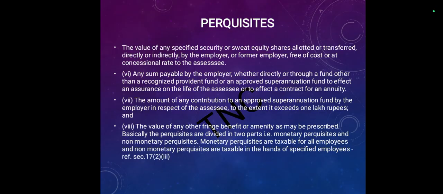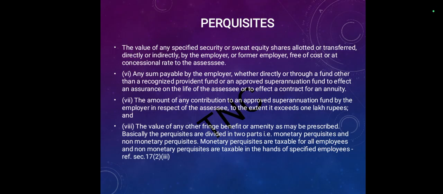Any sum payable by the employer, directly or through a fund other than a recognized provident fund or an approved superannuation fund, to effect an assurance on the life of the assessee or to effect a contract for an annuity. The amount of any contribution to an approved superannuation fund by the employer in respect of the assessee to the extent it exceeds 1 lakh rupees, and the value of any other fringe benefit or amenity as may be prescribed.